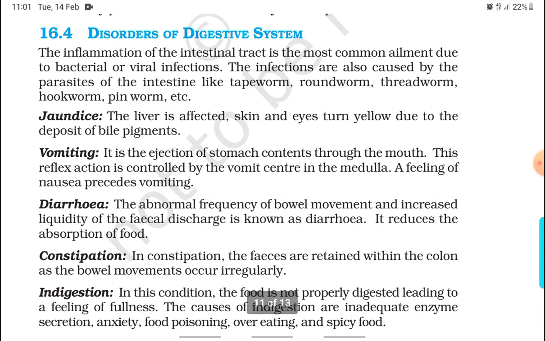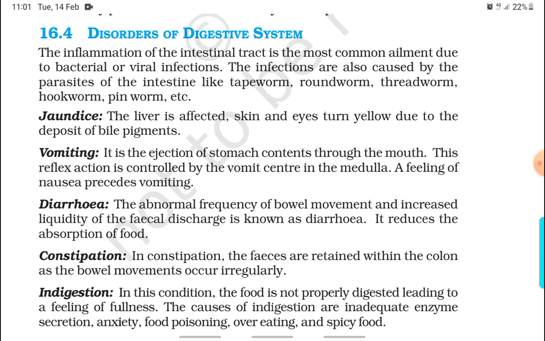Let's begin with the disorders of the digestive system. The inflammation of the intestinal tract is the most common ailment due to bacterial or viral infection. The infections are also caused by parasites of the intestine like tapeworm, roundworm, threadworm, hookworm, pinworm, etc.